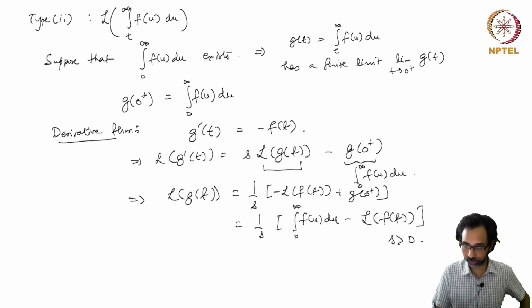So we can compute the Laplace transform of g of t in this fashion.